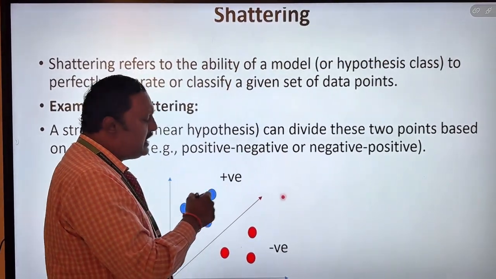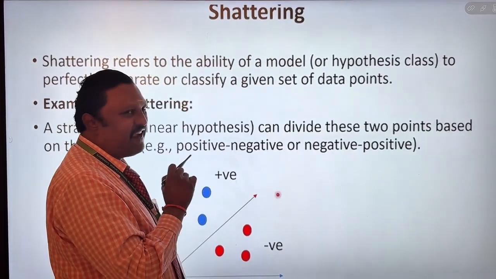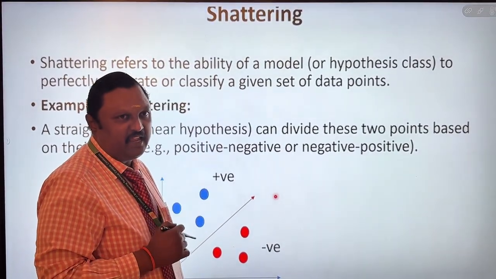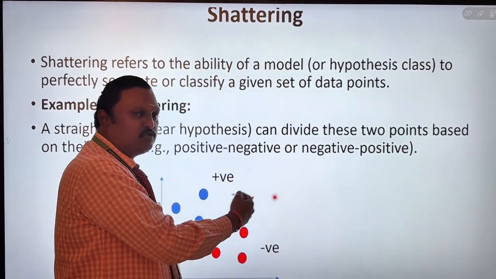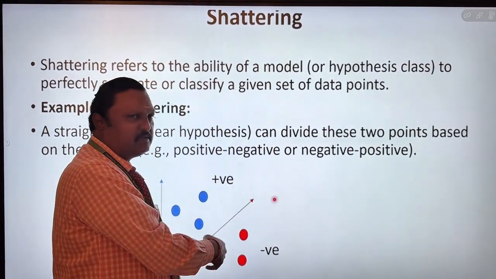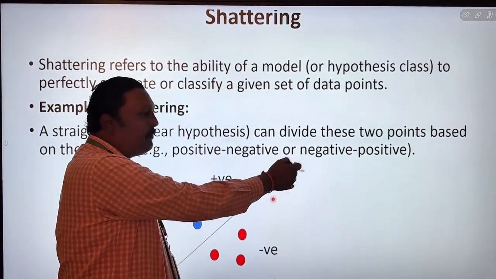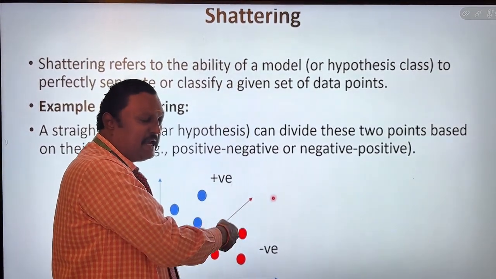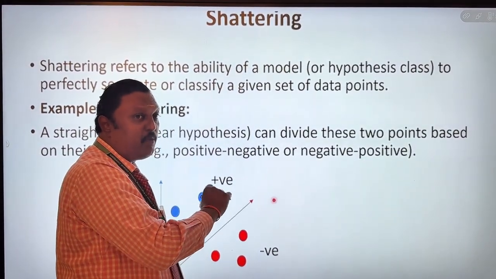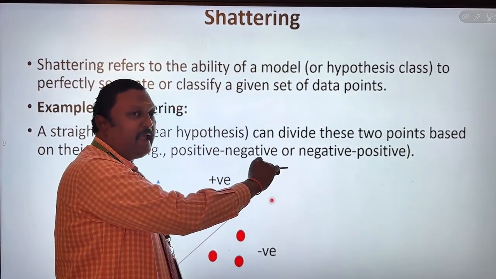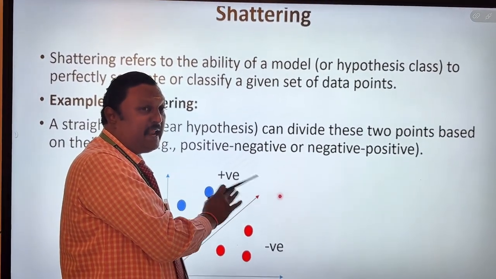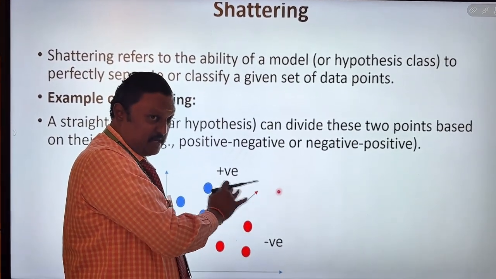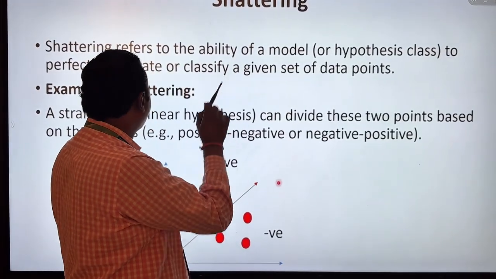In the VC dimension, we use one concept called shattering. What is the meaning of shattering? As I said, we put one cross line, and that line is the shattering point. Where we put this line, that line is called shattering. Once we draw the line, the data points are automatically classified in a very efficient manner. That is the point of shattering.